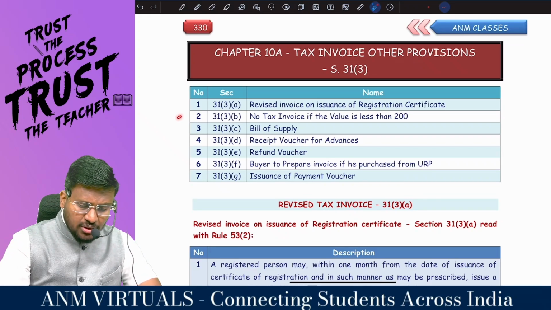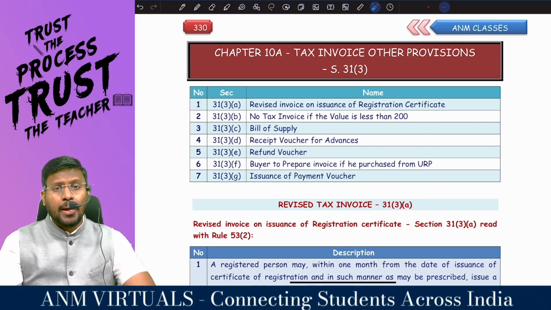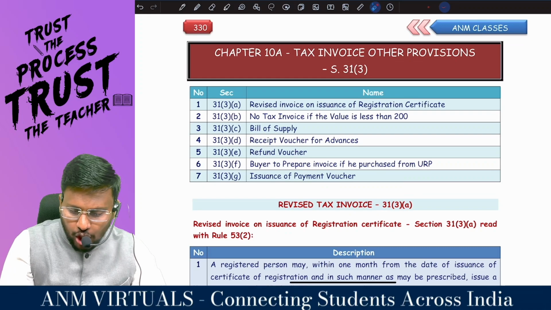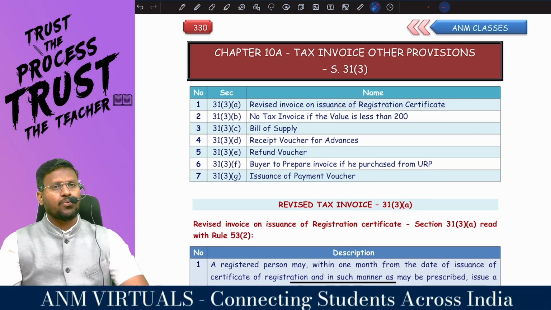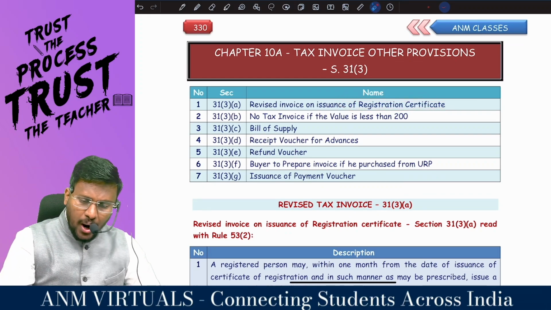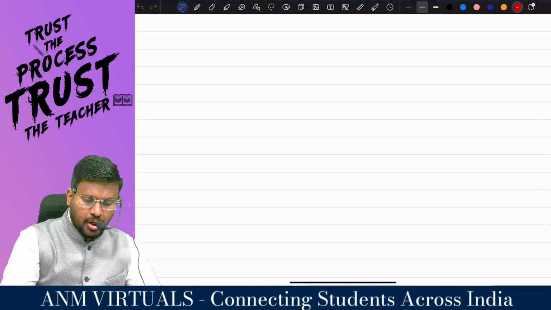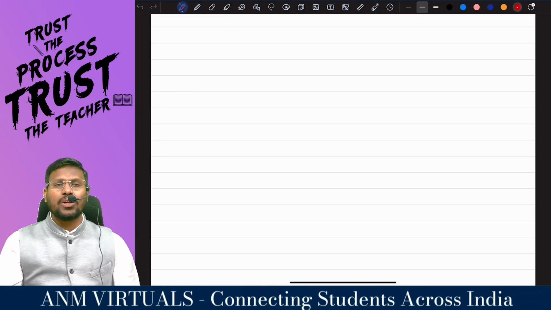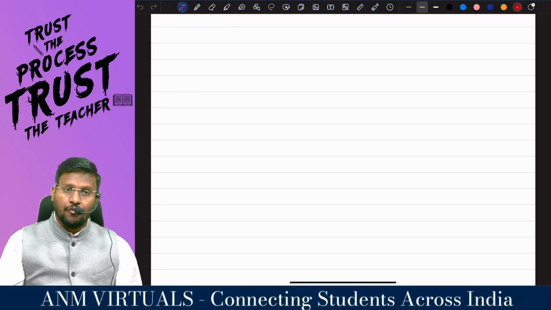Section 31 subsection 3 clause A is talking about revised invoice on issuance of what? RC. What this Section 31 subsection 3 is talking about, get the background, my dear lovable students, then you will be able to appreciate and understand it very well.